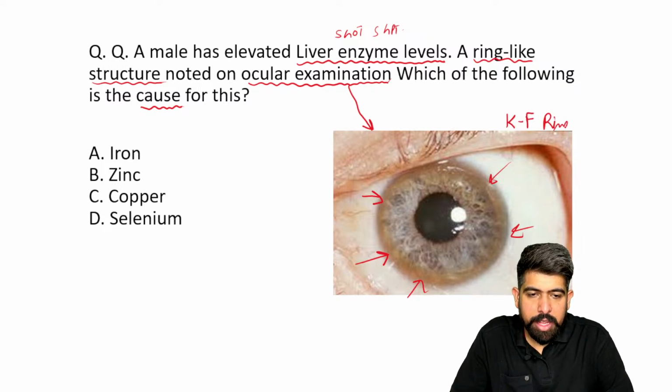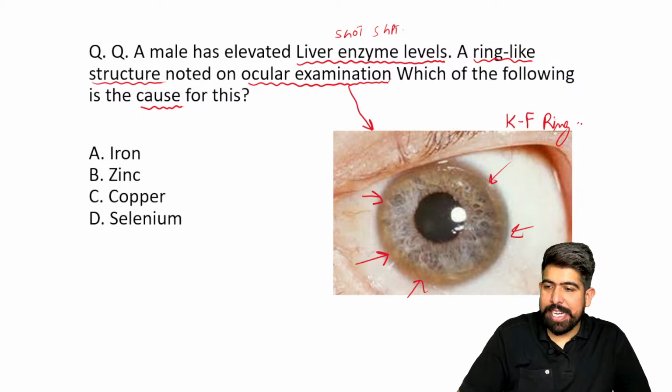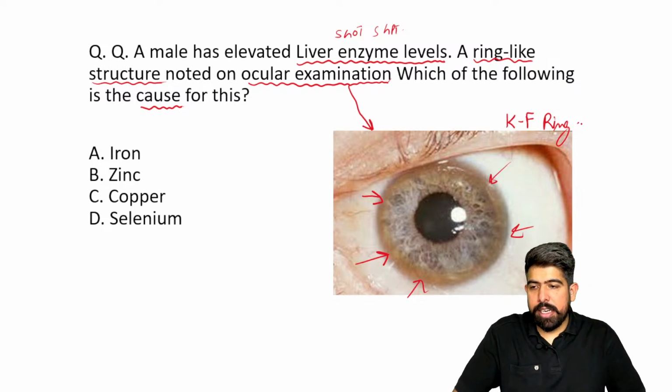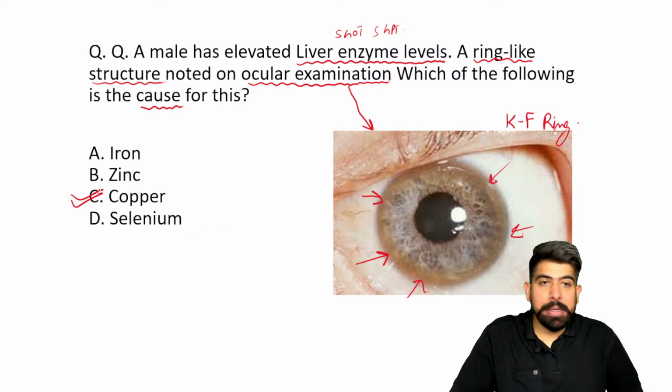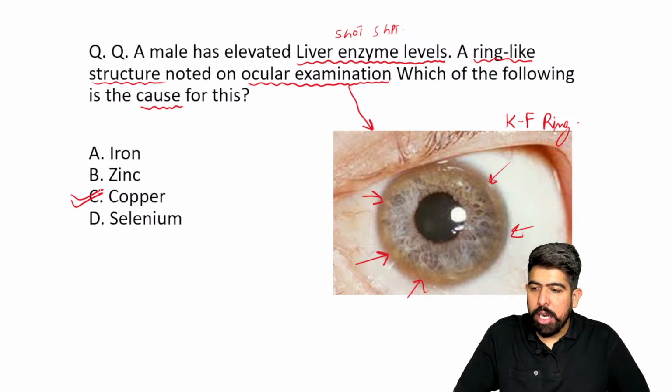Okay, clear Fleischer rings. Very good, guys. The options given are iron, zinc, copper, or selenium. So your answer will be copper, right? This is the deposition of copper that it is going to show you.